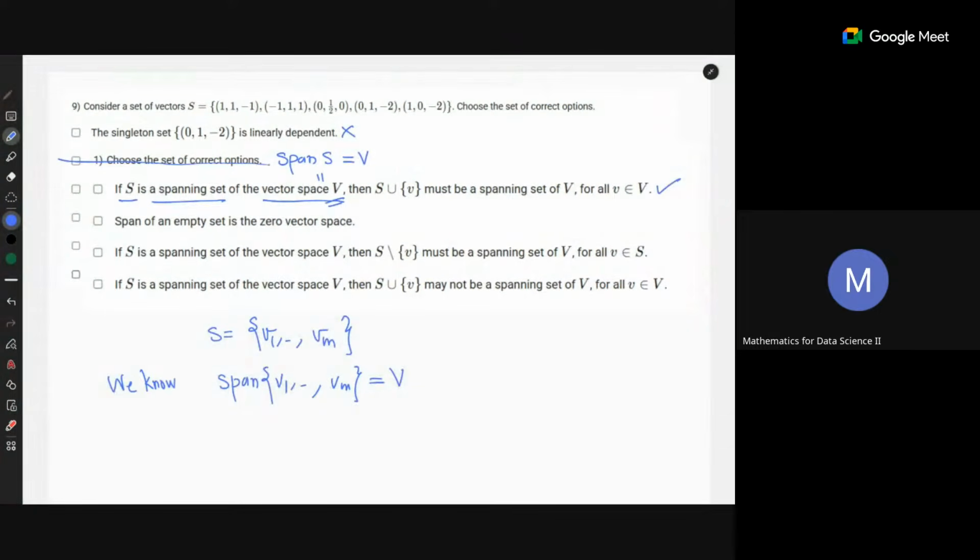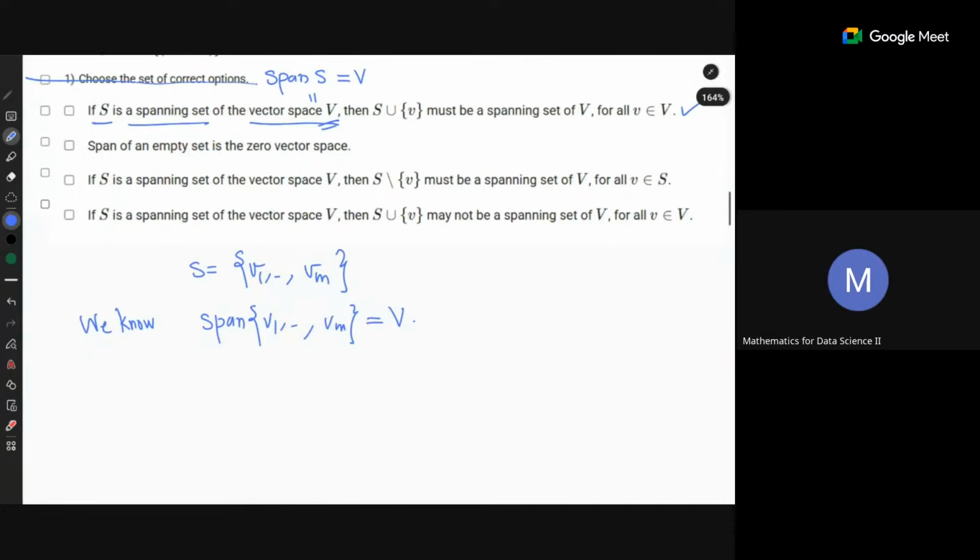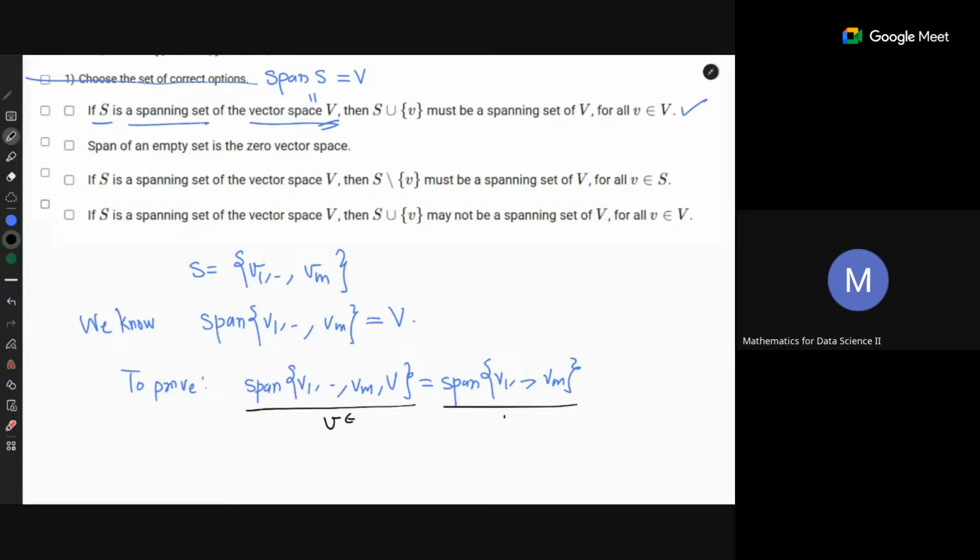All right. Now, what do we want to prove? We want to prove that the span of V1, ..., Vm and V is equal to the span of V1, ..., Vm. How do we prove that? You take a vector which is in this, and then you prove that the vector also lies in this.